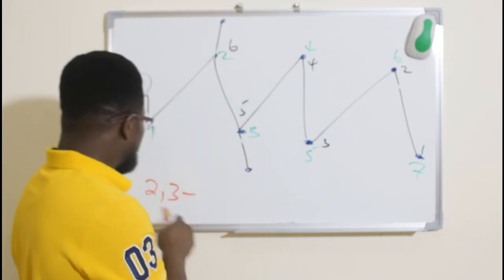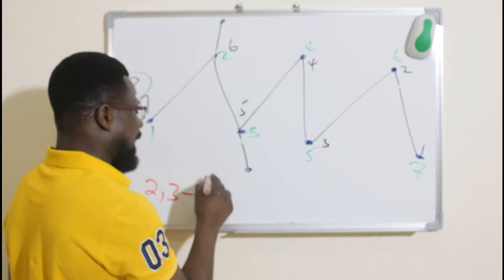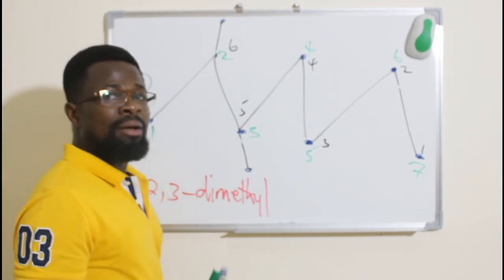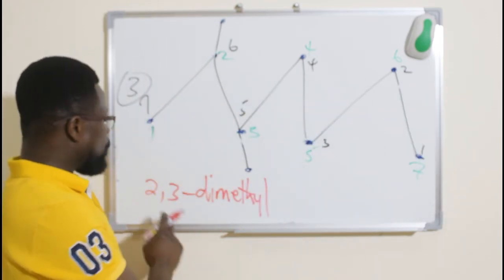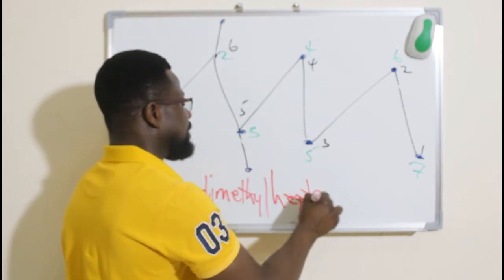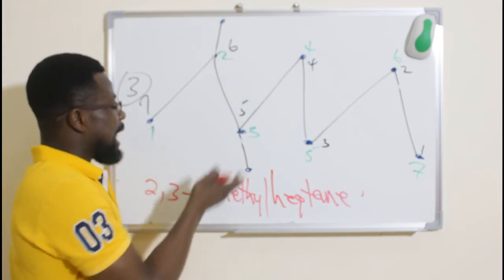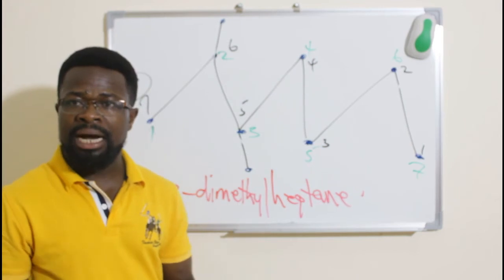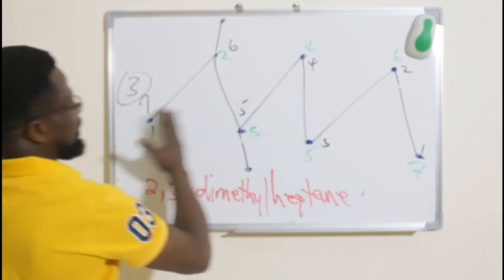So I have 2 of them, so it becomes what? Di. So dimethyl. Dimethyl what? Methyl, there are 7 carbon atoms, so 2, 3 dimethyl heptane. So that is 2, 3 dimethyl heptane. Now let's name it from this side and see.